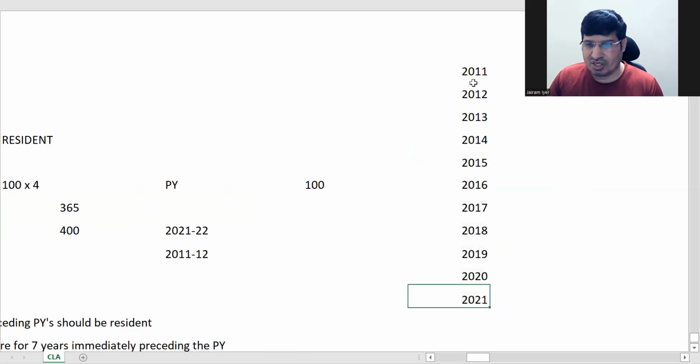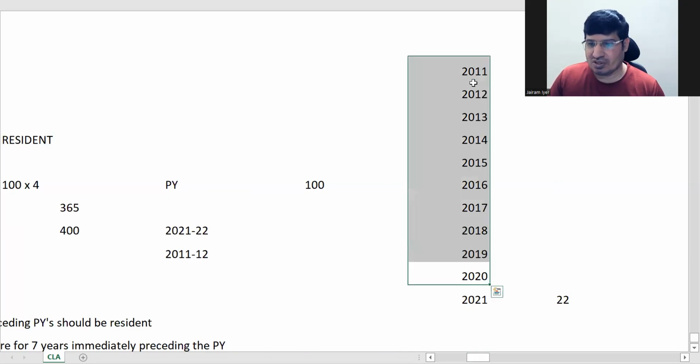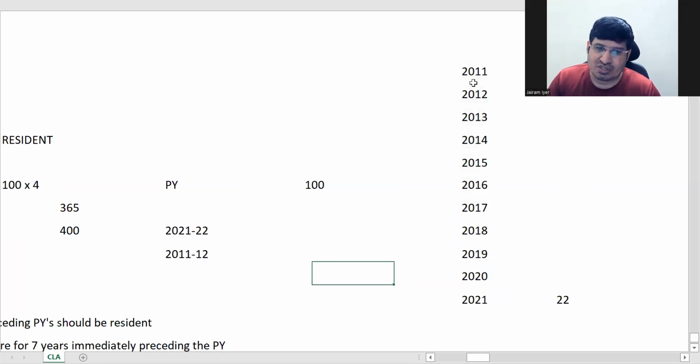So this is our 2021-22 year, and before this, these are the 10 years, starting from 2011-12 onwards. Understood?